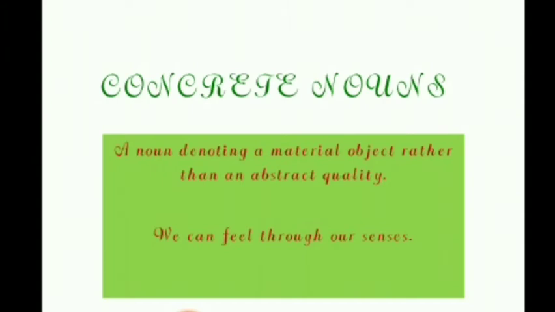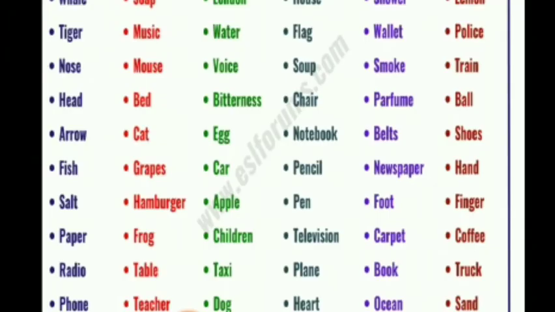All types of nouns will also become concrete nouns because all the names we have given to place, animal, thing, all that we can see, touch, smell and even feel, those nouns come under the concrete noun. So these are examples of concrete noun: whale, tiger, mouse, voice, chair, soup, belt, food. There are so many concrete nouns.